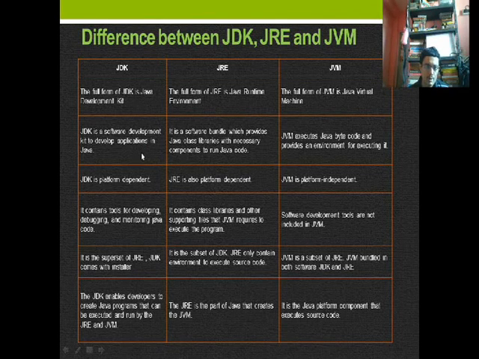JDK is a software development kit to develop applications in Java, and JRE is a bundle which provides Java class libraries and necessary components to run Java code, and JVM executes Java bytecode and provides an environment to execute it. JDK is platform dependent, JRE is platform dependent, whereas JVM is platform independent.